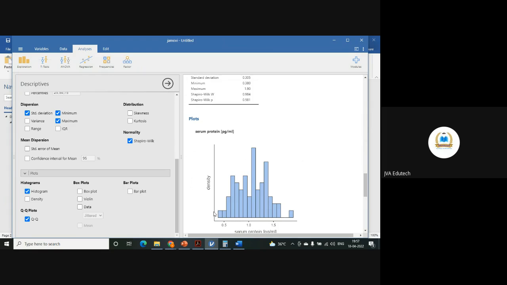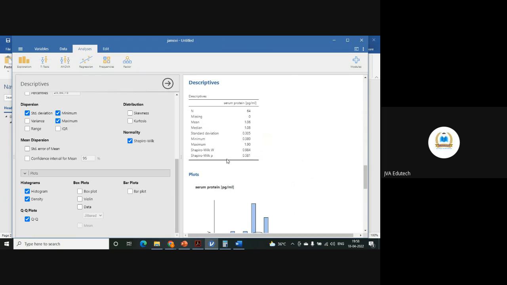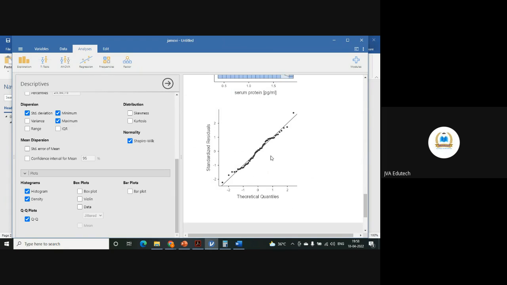If you draw a curve, it will be somewhere close to the bell curve. Now, if you plot a density plot over this, somewhere you can find a little bit of skewness, otherwise it's normally distributed. And that is actually reported here by Shapiro-Wilk also. But if you want to give more visualization, you can do it.